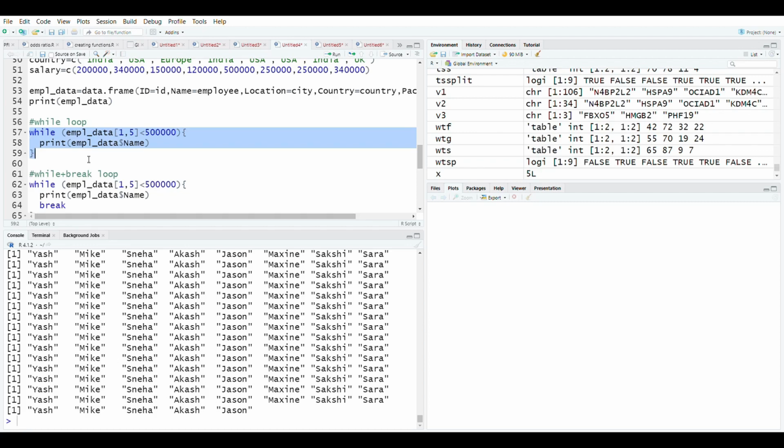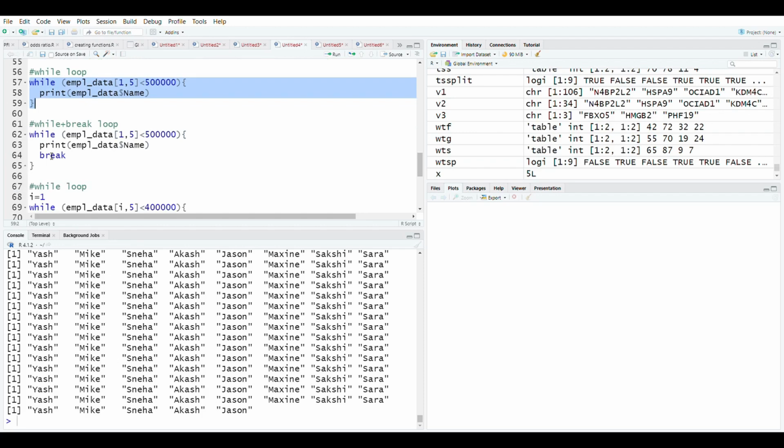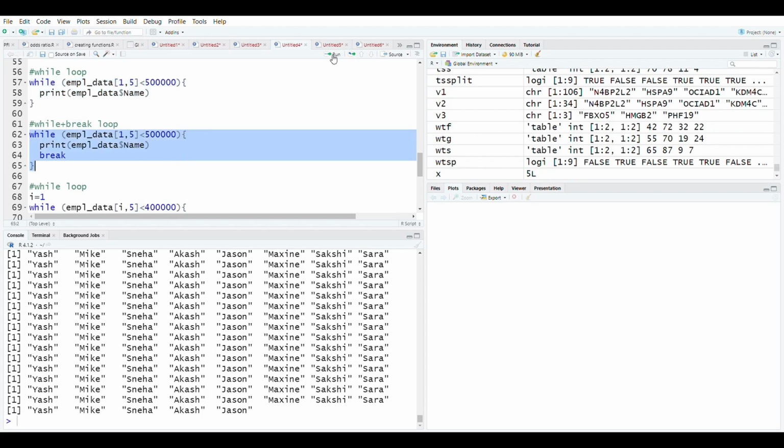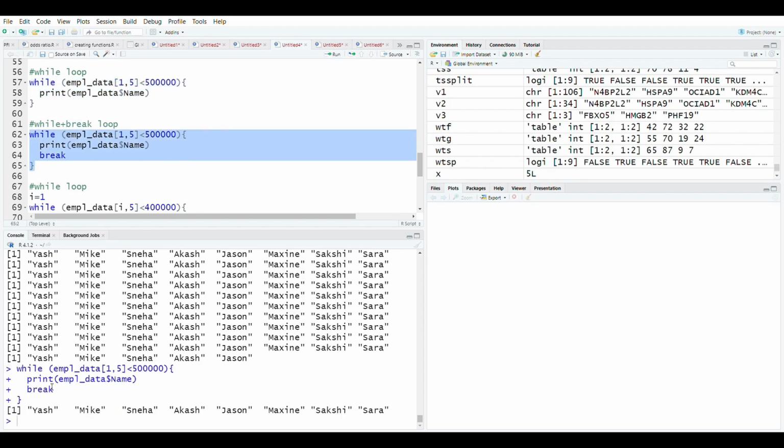What to do if you want to run the statement when the condition is met, but you want to run it only one time? In that case, you can use the break command. Okay, here I have used the break command. Now let's see what will happen. Now you can see that only one time the command has run. Now before we go any further, let's again print the data frame. Okay, now let's print the data frame again.